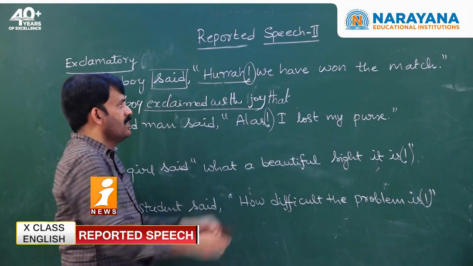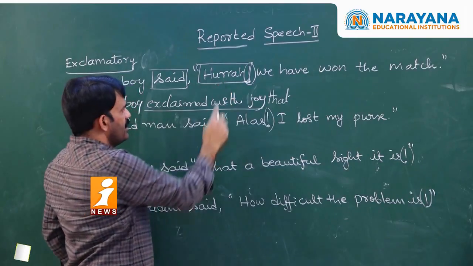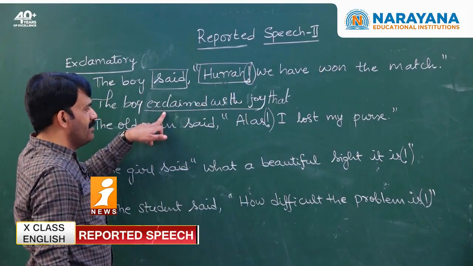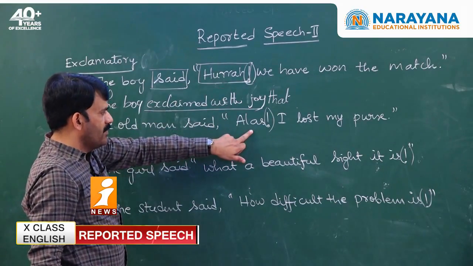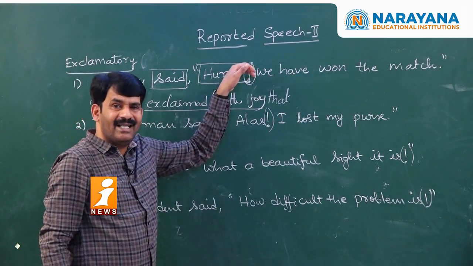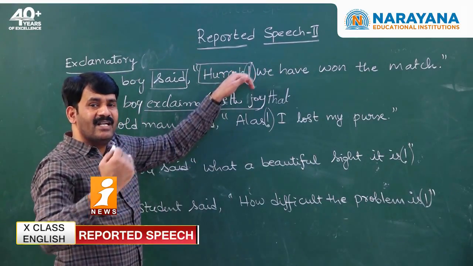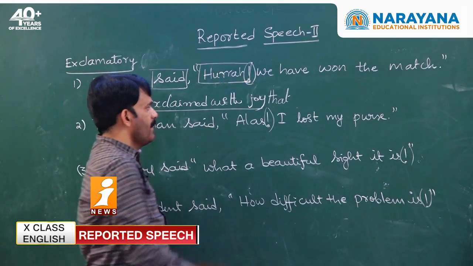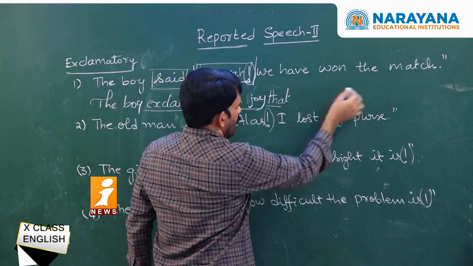The reason is that the meaning or tone of hooray is already taken into "exclaimed." Hence, we do not take the exclamatory word again into indirect speech. Remember this.